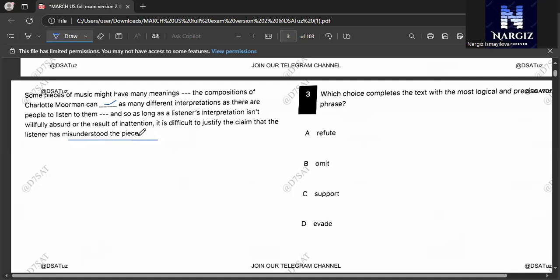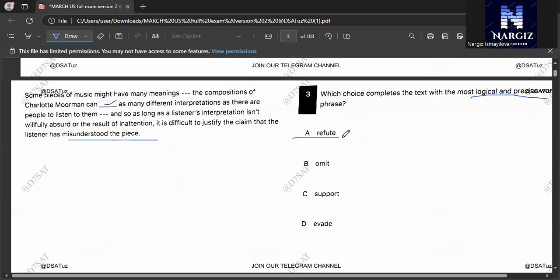This sentence discusses how music can be interpreted in different ways. The missing word should mean that music allows multiple interpretations. So let's find the word that expresses that it allows listeners multiple interpretations. Which choice completes the text with the most logical and precise phrase?